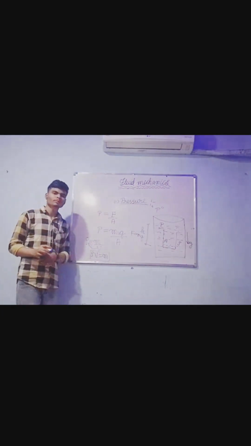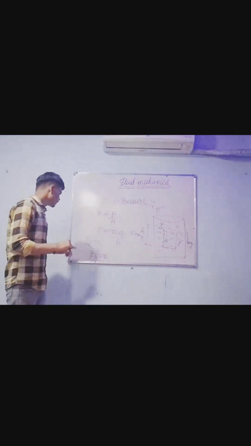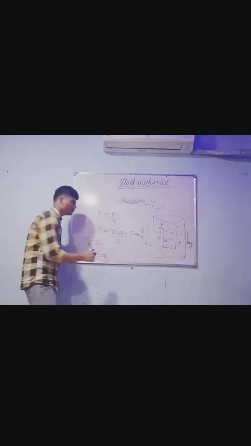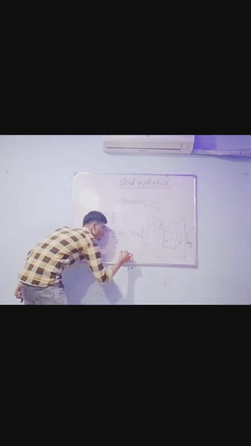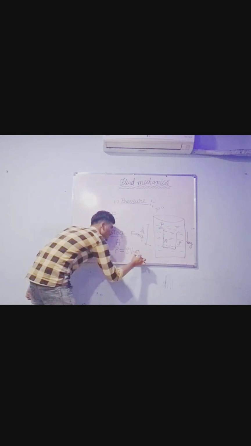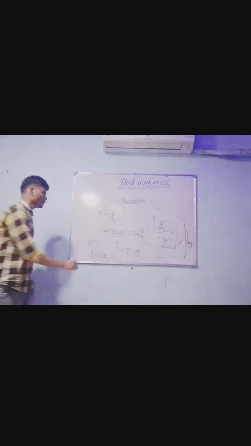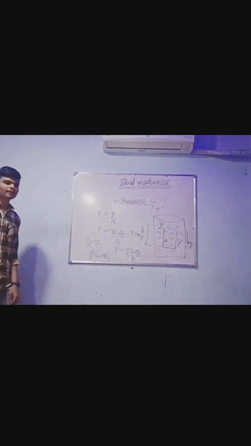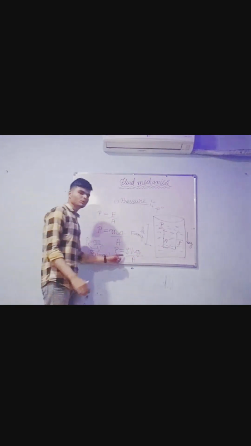Density times volume is the mass. Next, we will put this value of mass in the expression of pressure. P is equal to density times volume into gravity, per unit area. We had arrived up to this form.